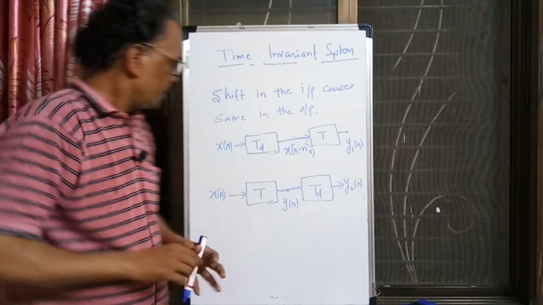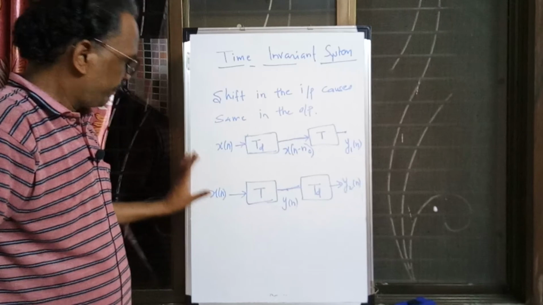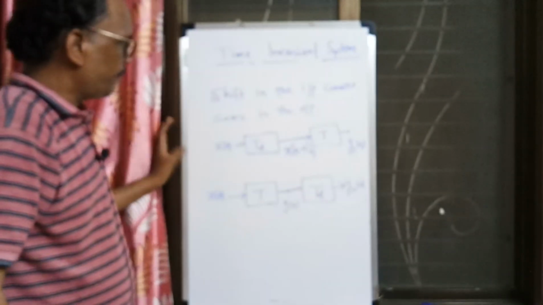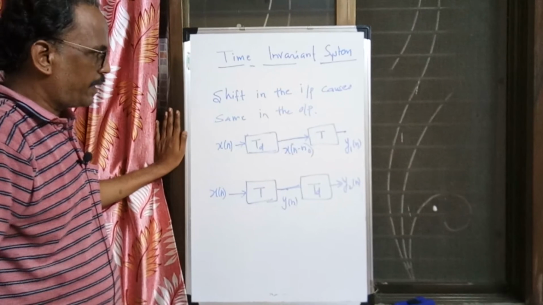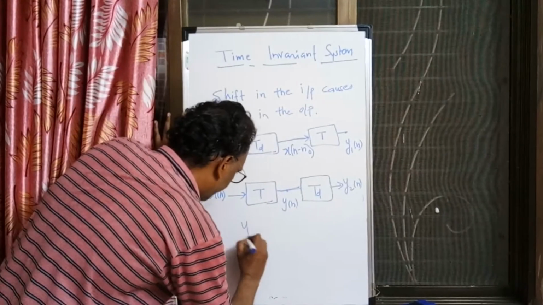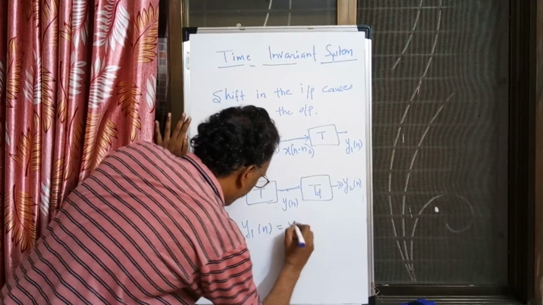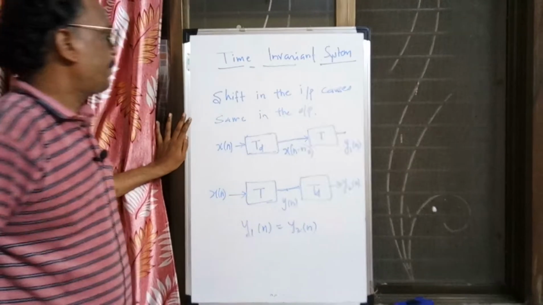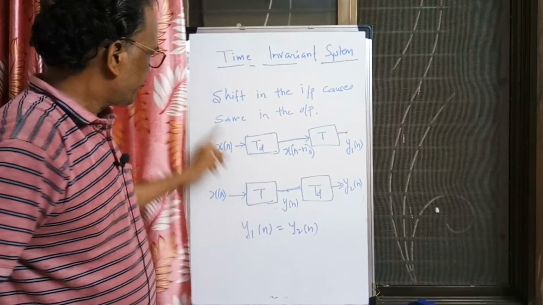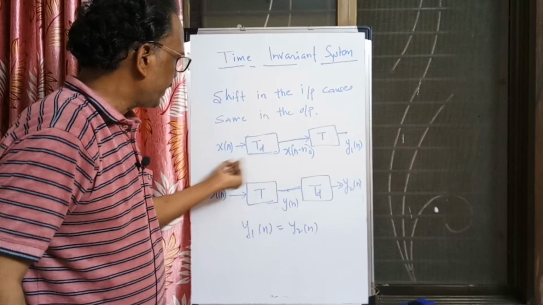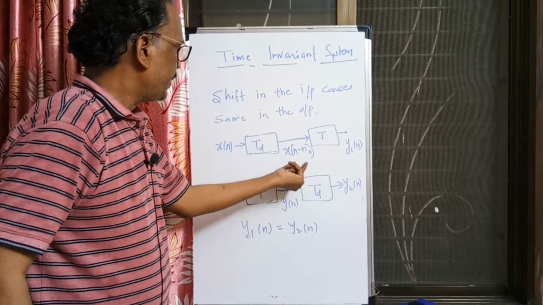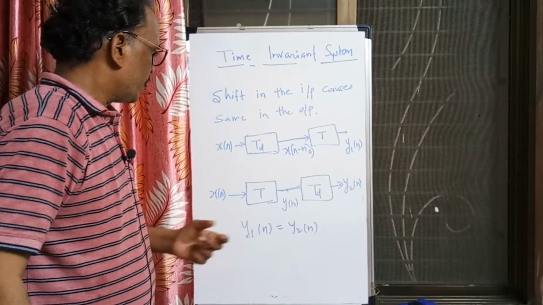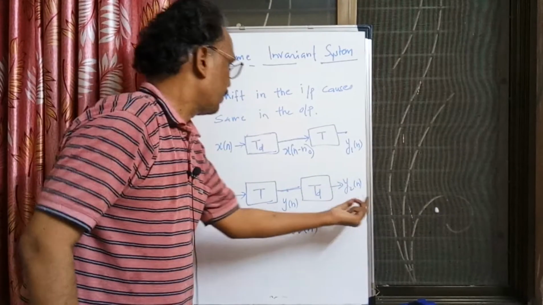So this is the way in which we can remember when the system is time invariant. If y1 of n and y2 of n are matching, then we can say that the system is time invariant. A shift in the input, I get some output, is equal to the shift in the output.